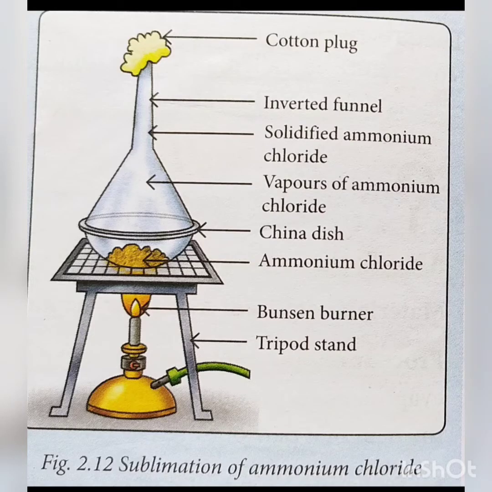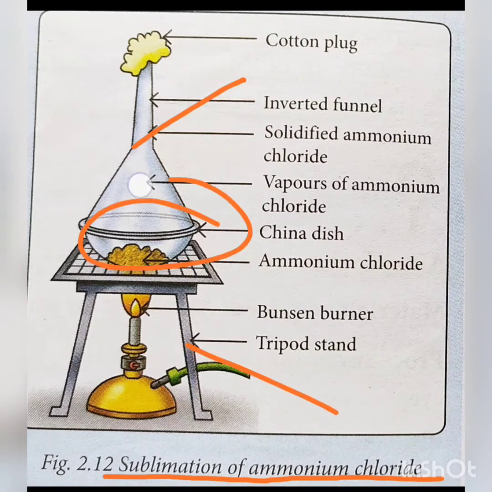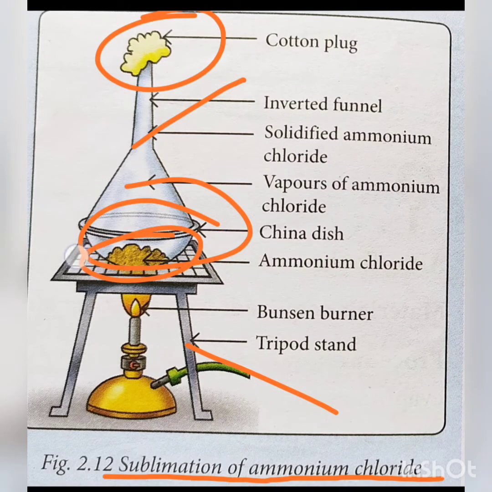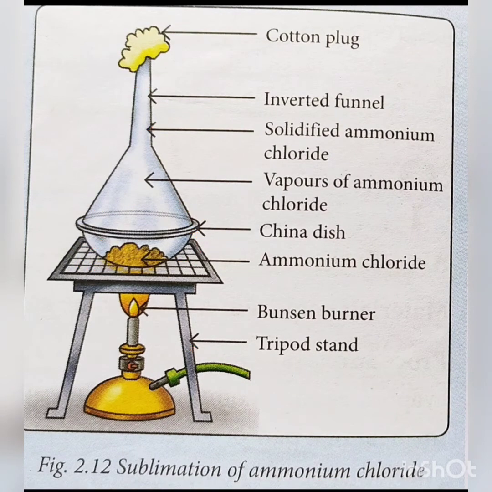We will again do an activity to show the sublimation of ammonium chloride. For this, the materials required are a funnel, a tripod stand, a china dish, cotton, and ammonium chloride. We take a china dish and put some ammonium chloride in it.